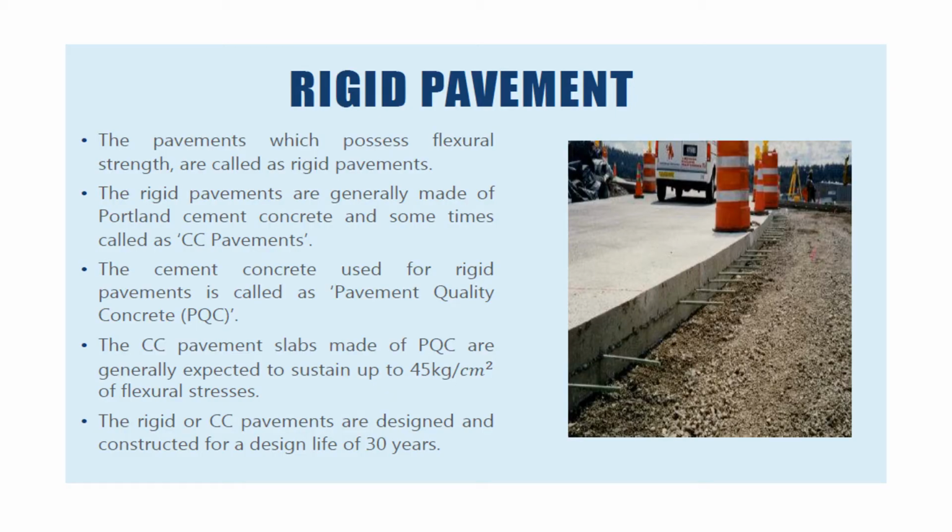The pavements which possess flexure strength are called rigid pavements. The rigid pavements are generally made of Portland cement concrete and therefore are called CC pavements, and plain cement concrete pavement slabs of specified strength characteristics are laid without reinforcement. The most common material used for the design and construction of rigid pavement is high quality plain cement concrete meant for the pavement, generally called pavement quality concrete, PQC.